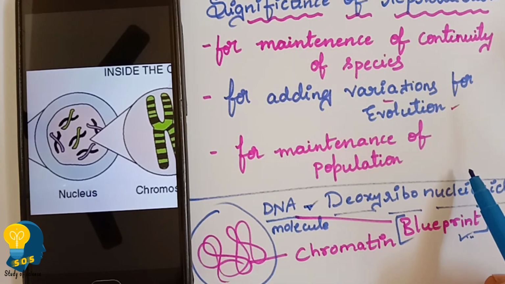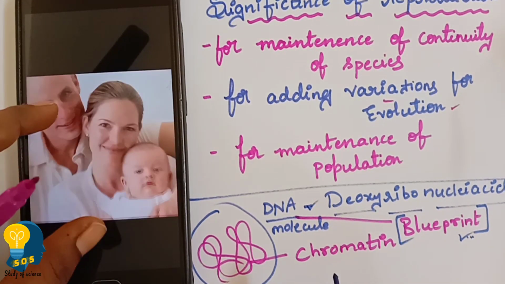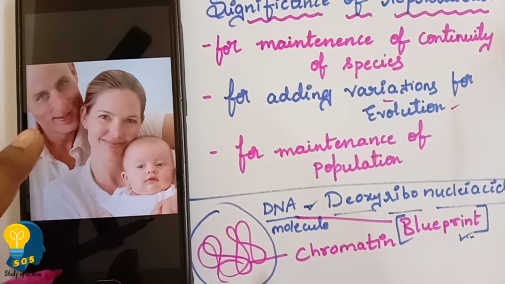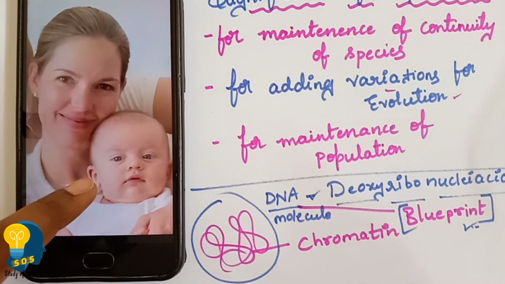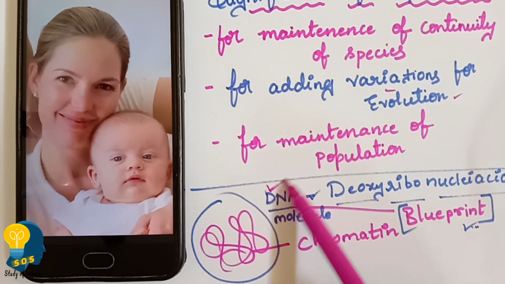For example, if you want a face like the father's, see, if you observe this picture, you can observe there are some characteristics which resemble both the father and the mother in the baby. If you observe this image, the color of the eyeball of the father and the color of the eyeball of the baby is the same. So that is what exactly I am trying to tell you. Some characteristics come to the child from the father, and some from the mother. So who is helping to do that? It is all DNA.